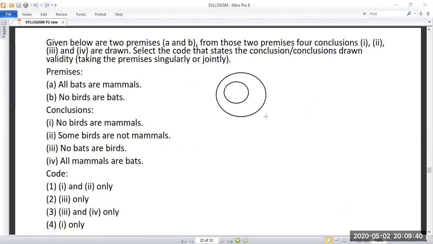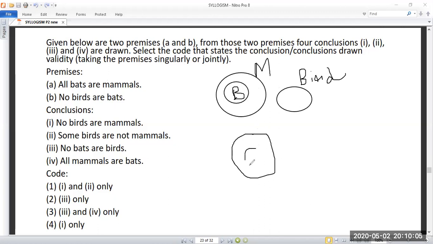So bat, mammals, bird. This is the same type of question we have already seen in the first sum, I think. So all birds are mammals. No bats are birds. Okay, this is bird. So no bats are birds. Another possibility is like this. There is another possibility. You can draw the bird like this. So don't skip with one possibility. Think about any other possibilities there.